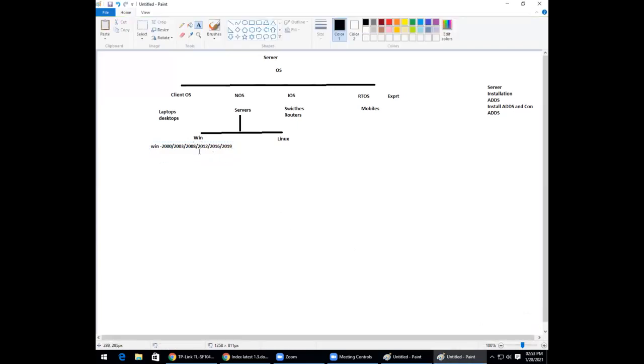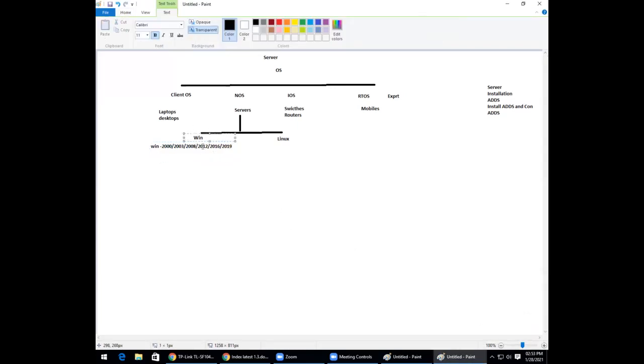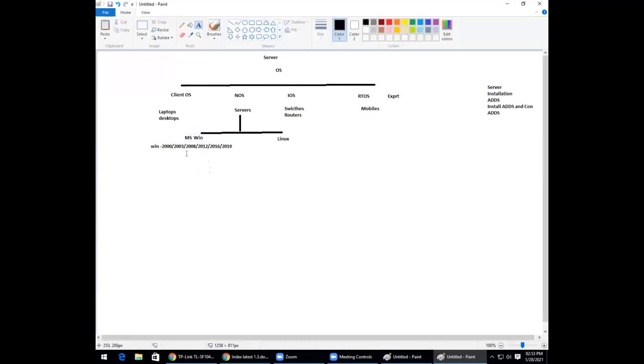So this is how Microsoft has developed these many editions and versions of the server operating system.